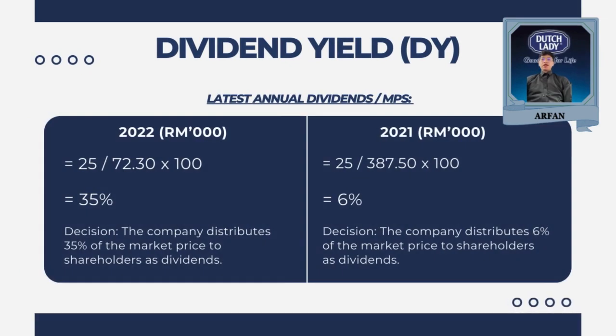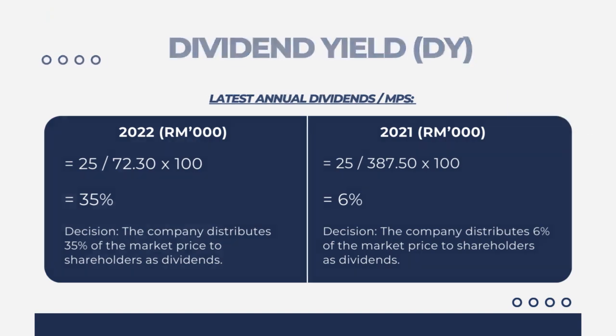Last but not least, the dividend yield is calculated by dividing the latest annual dividends by market price per share. In 2022, the LMIB paid 35% of the market price to shareholders as dividend, while in 2021, the LMIB produced 6% of the market price to the shareholders as a dividend. With that, the resulting percentage represents the yield an investor will receive if they held the stock for 1 year and received dividends based on the current market price.